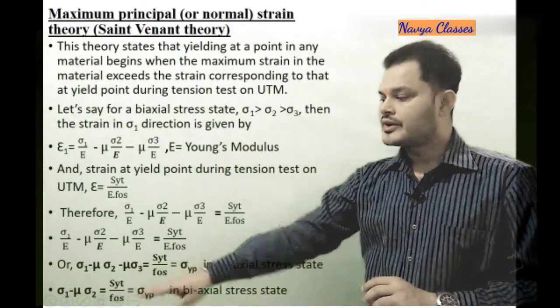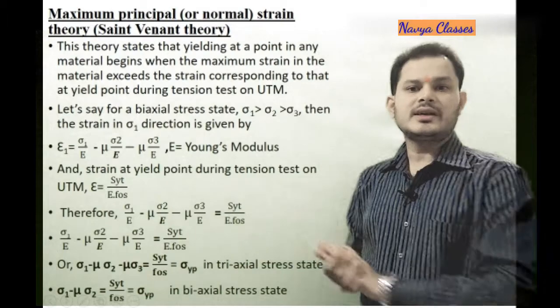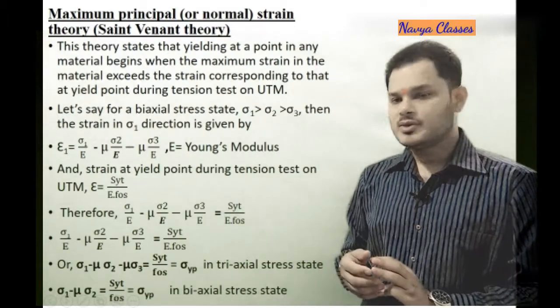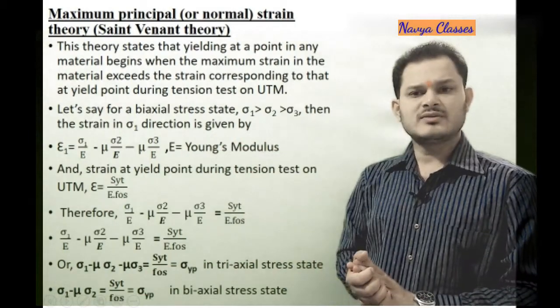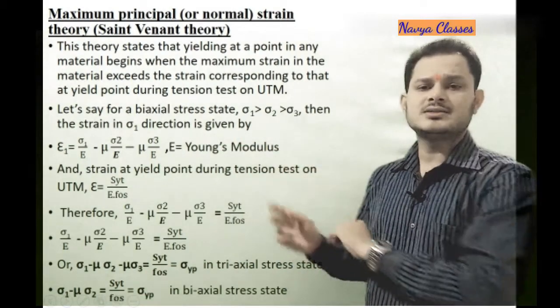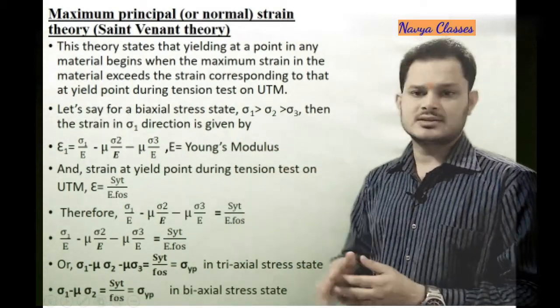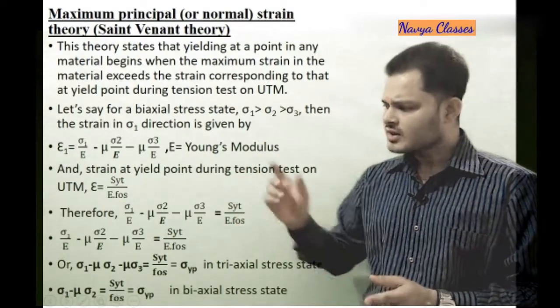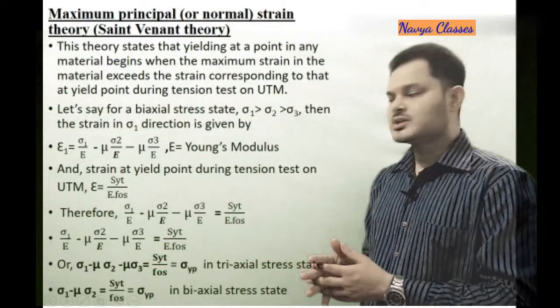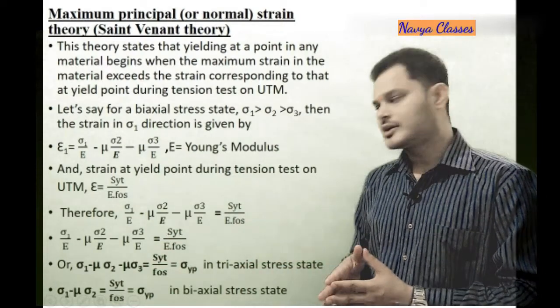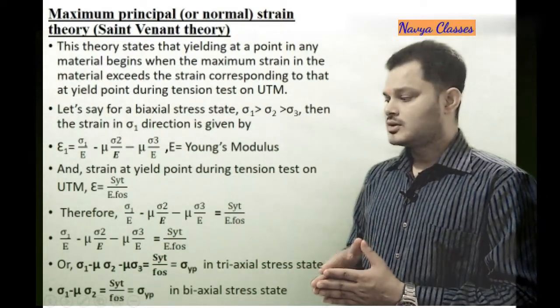Let us equate and see what we get. We get sigma 1 minus mu sigma 2 minus mu sigma 3 is equal to SYT upon factor of safety, because each term has modulus of elasticity as its denominator, which can be cancelled out. So for a triaxial state of stress, we have the formula sigma 1 minus mu sigma 2 minus mu sigma 3 equals SYT upon factor of safety.